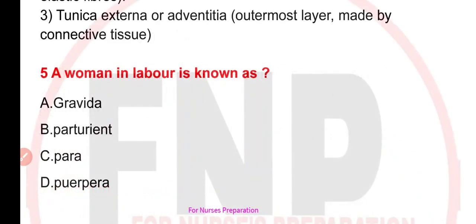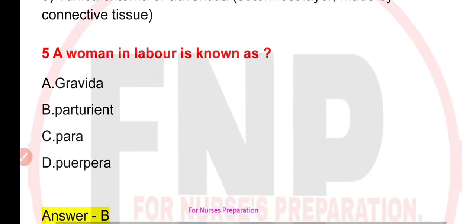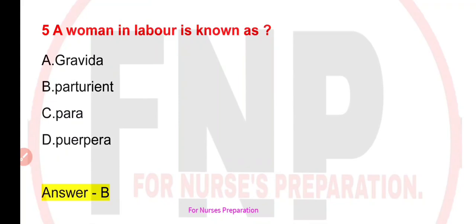Next question is, a woman in labor is known as. Your options are A. Gravida, B. Parturiente, C. Para, or D. Puerpera. Correct option is option number B, that is parturiente.